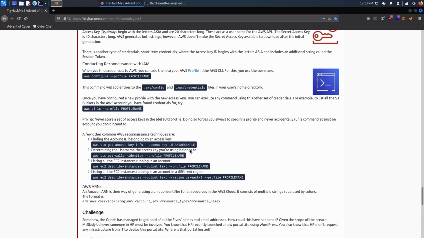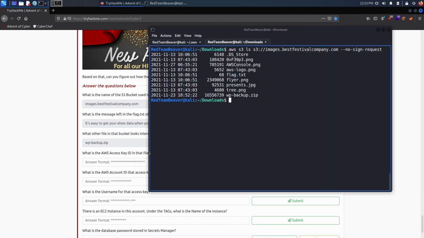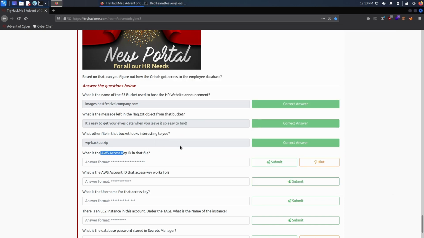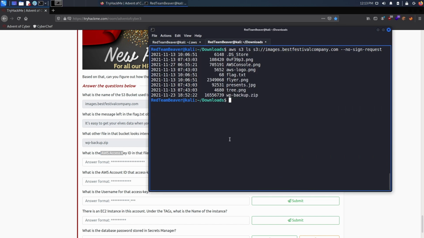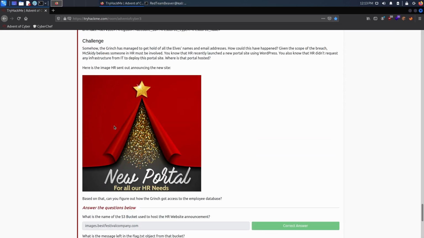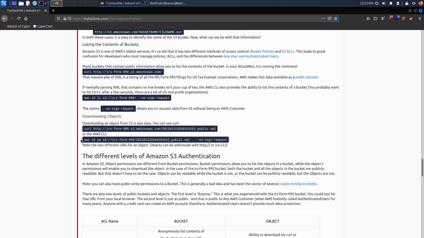All right, so for question 4, what we need basically is to download this thing, read inside of it, and look at the AWS Access Key ID, right? So how can we do that? Well, we can do, for example, aws, and we can actually go read it here, right? So aws s3 cp, and then we can basically attempt to access it using this. We're only going to replace this form here with our bucket name.